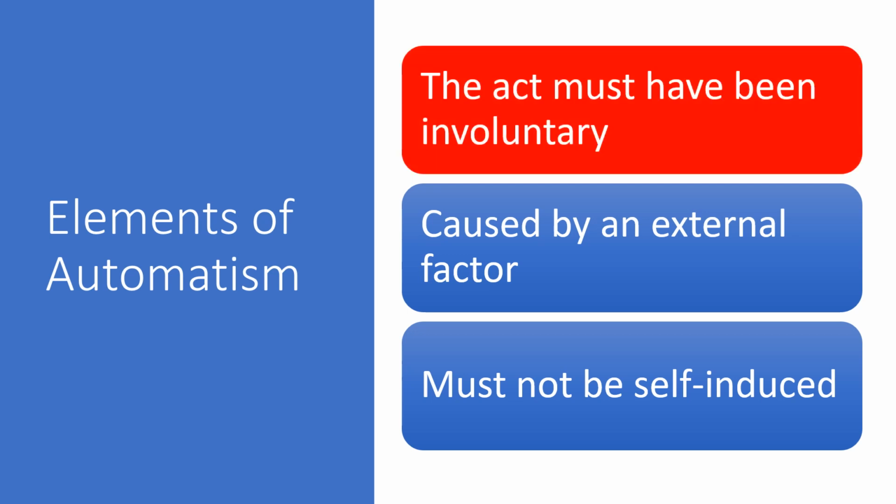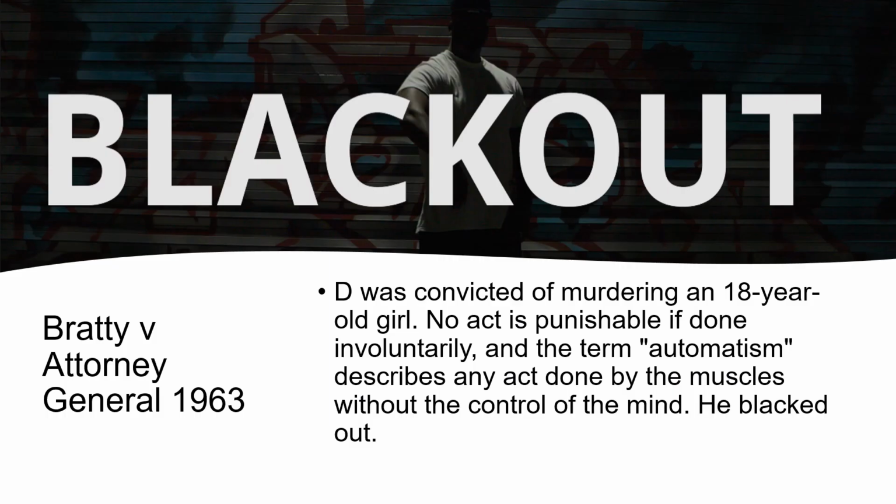So we're going to deal with the first element: the act must have been involuntary. We've dealt with this case already, Bratty v Attorney General from 1963. In this case the defendant was convicted of murdering an 18-year-old girl, and the definition of automatism came from describing any act done by the muscles without control of the mind as automatism. In this case he blacked out, so it was considered to be automatism.